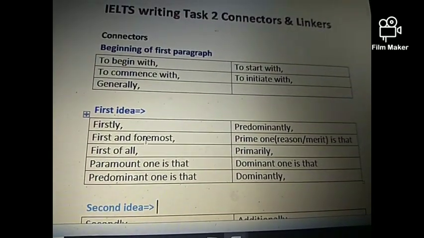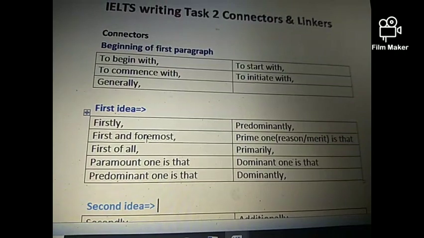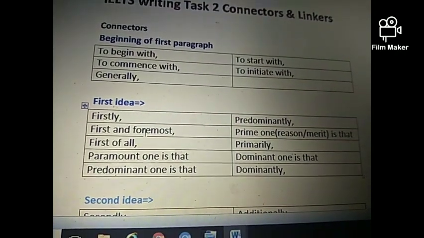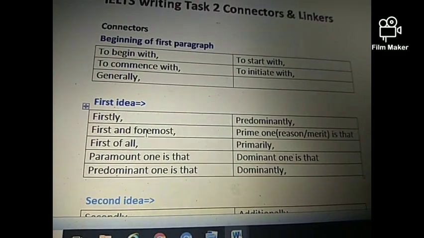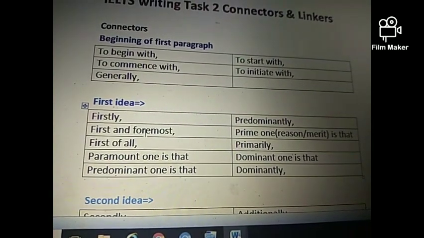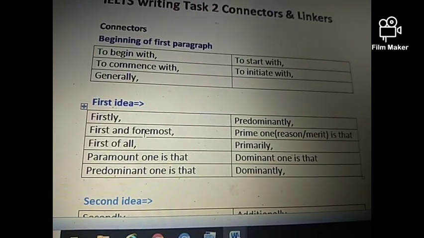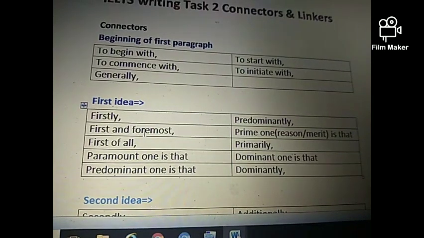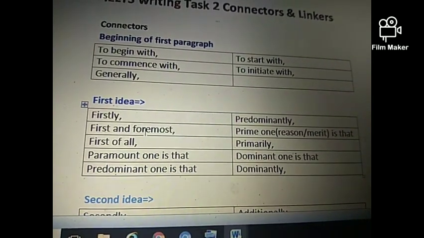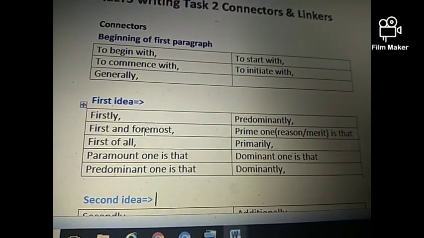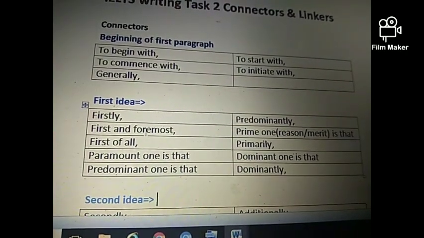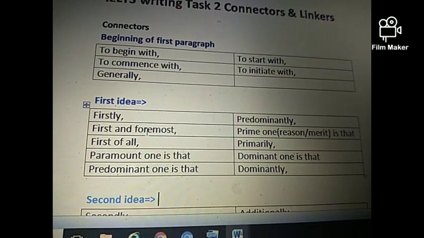list. Paramount one is that, which means major one is that, or predominant one is that, predominantly, or prime one is that. You have to replace the word one with reason or merit. If you are describing reasons in your body paragraph, then you can write prime reason is that, and if you are describing the advantages, then you can write prime advantage is that. And next, primarily, dominant one is that, or dominantly.